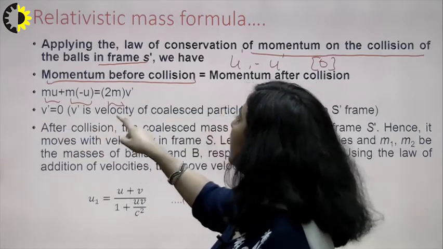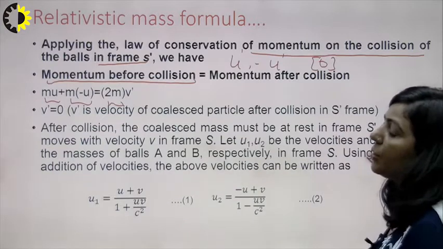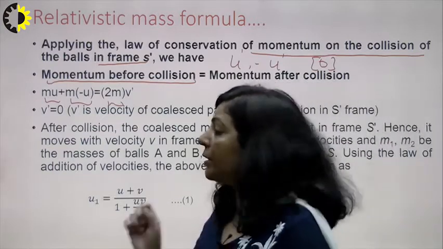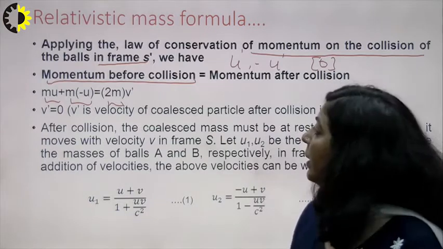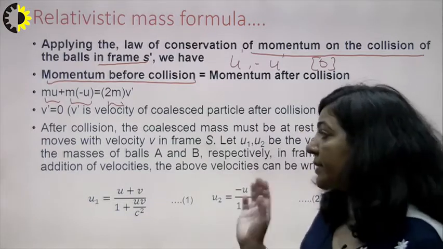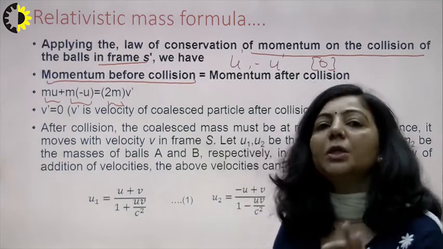If you solve it, this will be equal to 0, meaning that with respect to S' these two particles come to rest after the interaction. Now we have to describe all these things with respect to the stationary observer.